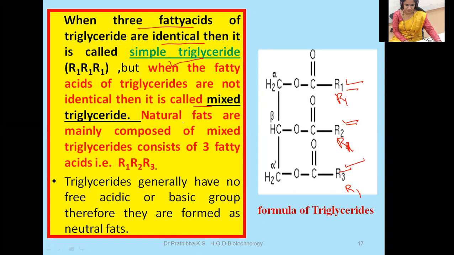Natural fats are mainly composed of mixed triglycerides, consisting of three different fatty acids, that is R1, R2, R3. The fatty acids will differ. Triglycerides generally have no free acidic or basic group, therefore they are formed as neutral fats. So hope you already understood this. This is the structure of triacyl glyceride or triacylglycerols.